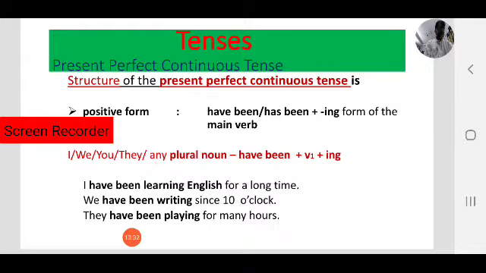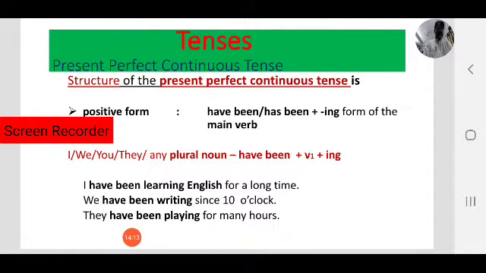Present form, also called main verb, base verb, base form or simply V1. Next, past form, V2. Next, present participle, called the ing form, or V4. Next, past participle, V3.